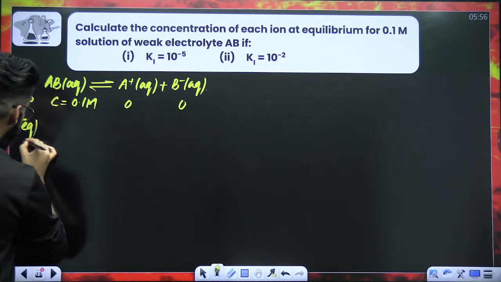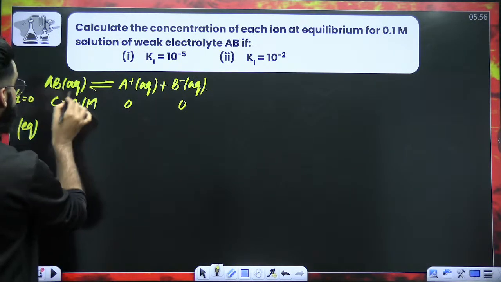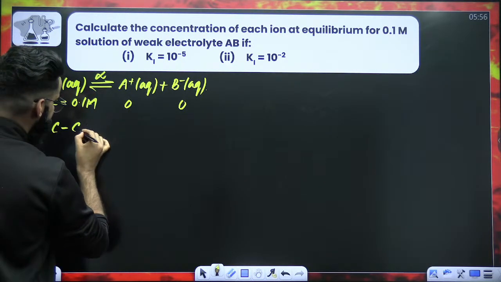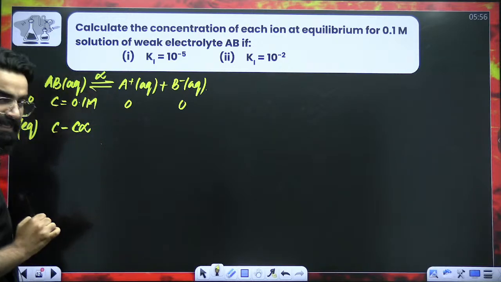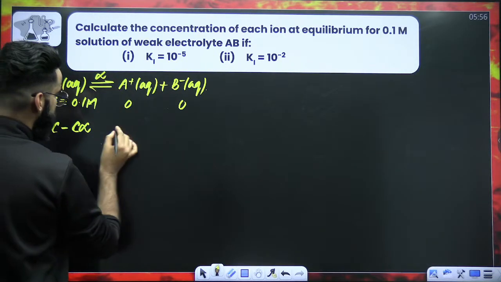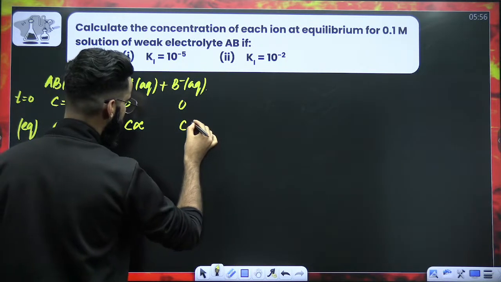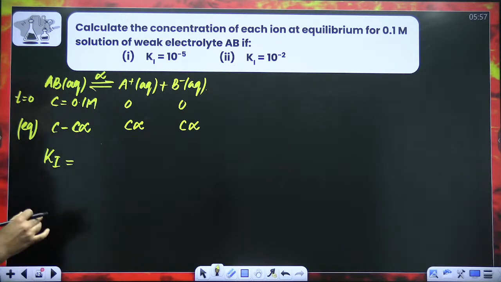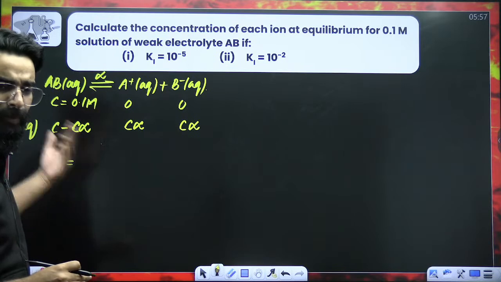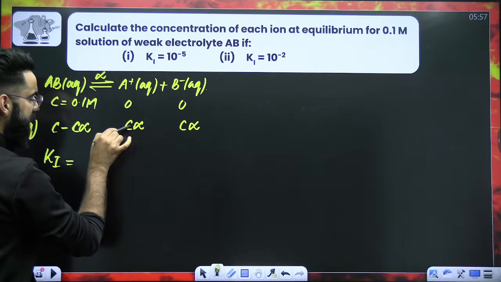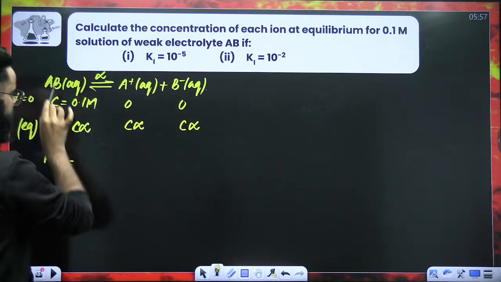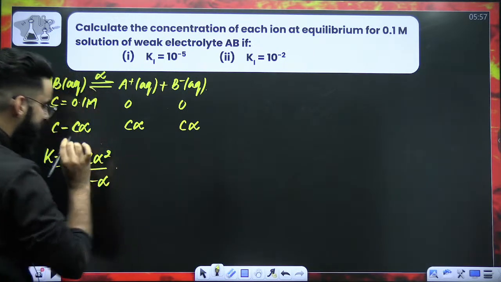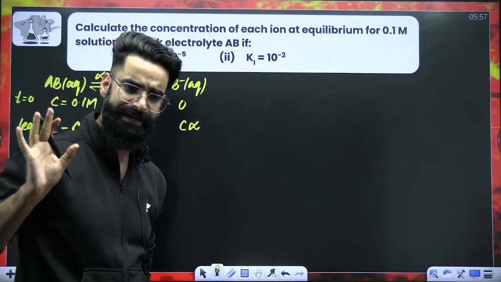Now you tell me, at equilibrium, what is the concentration of reactant left? Let's assume the degree of ionization is alpha. So it is supposed to be C minus C alpha. 1 mole of AB gives 1 mole of A positive. So from C alpha, you get C alpha. Now, my dear students, if I write the expression for Ki, the ionization constant of weak electrolyte, how exactly are you going to write it? Concentration of A positive at equilibrium multiplied by concentration of B negative at equilibrium divided by concentration of AB, which I told you a few minutes back, that is C alpha square divided by 1 minus alpha. Correct till here? I hope every single thing is clear till here.